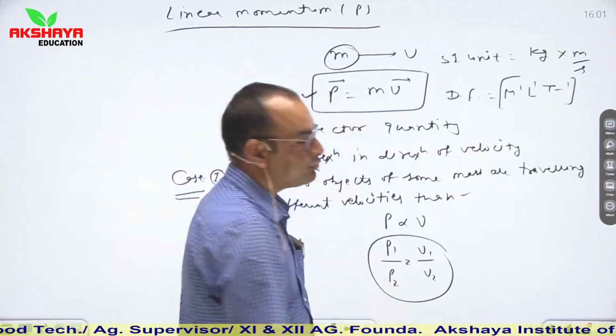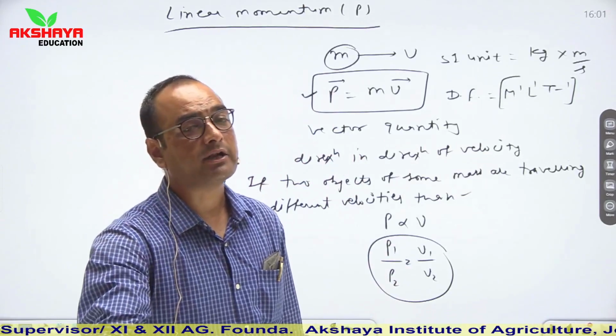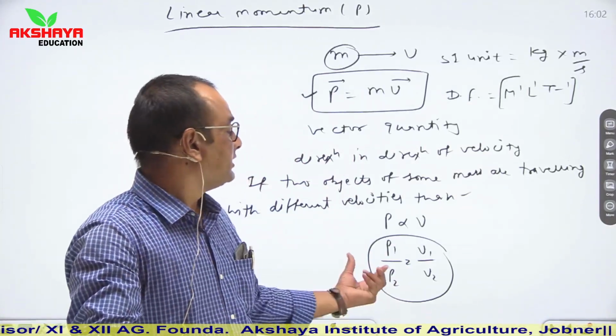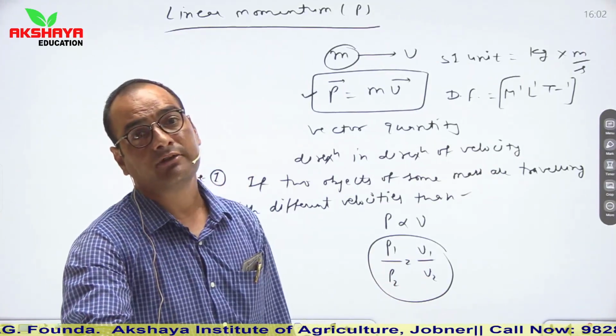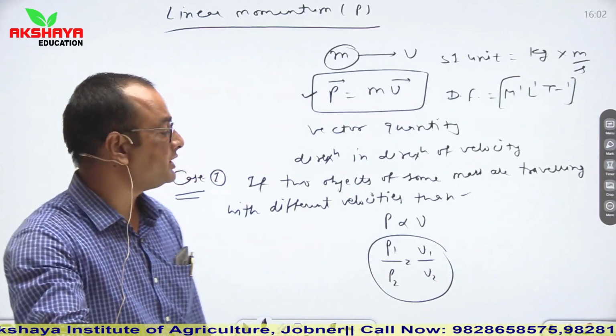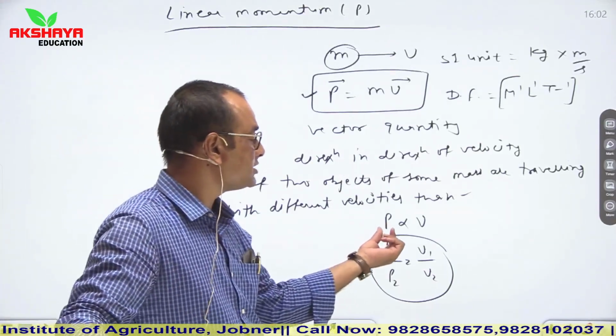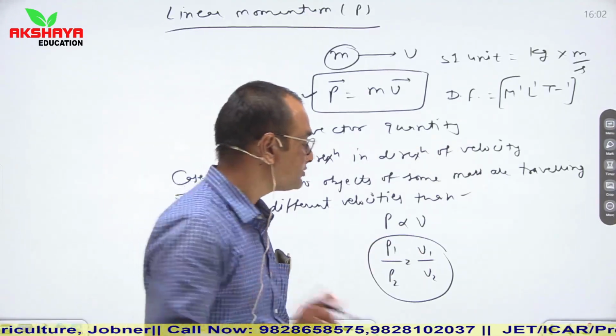It means if two objects of similar mass are traveling with different velocities, then the ratio of their momentum becomes equal to the ratio of their velocities. Or you can say that in that situation, if mass is constant, then momentum is directly proportional to velocity.